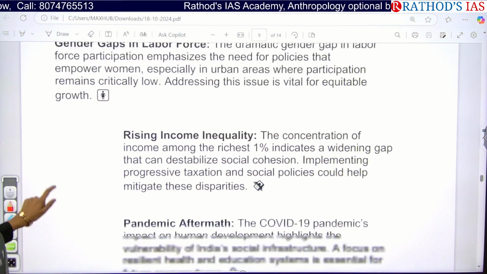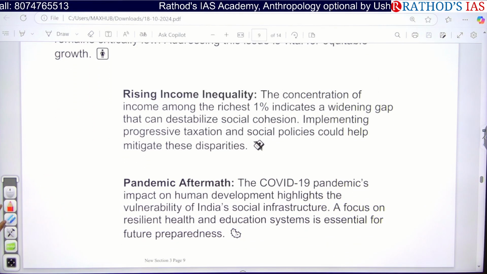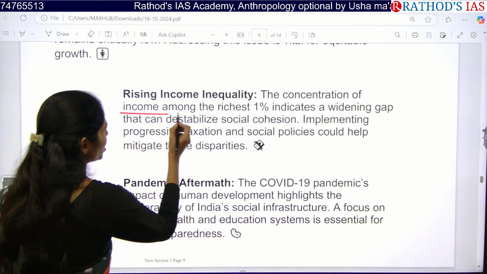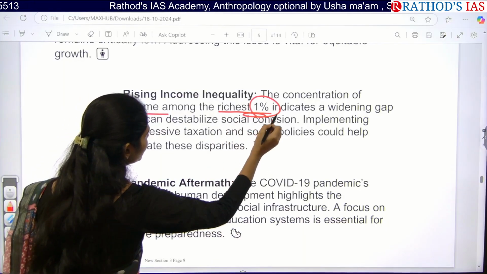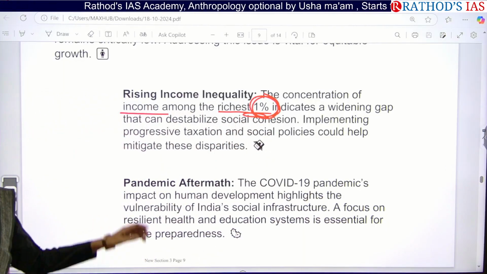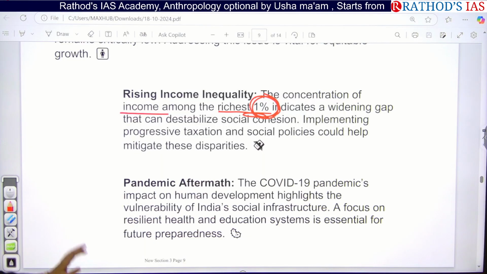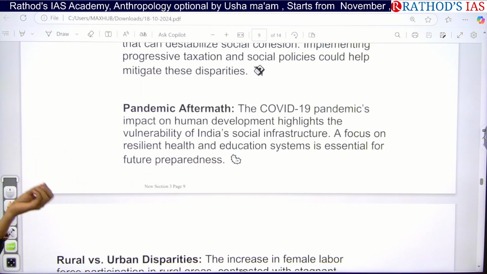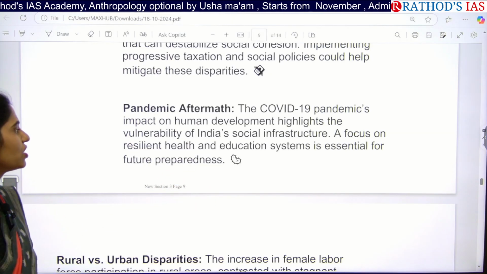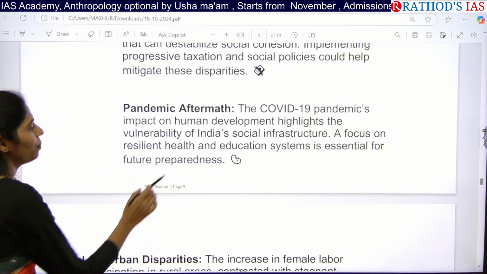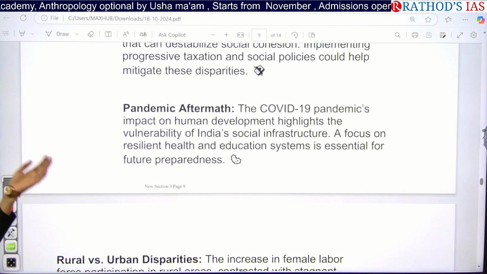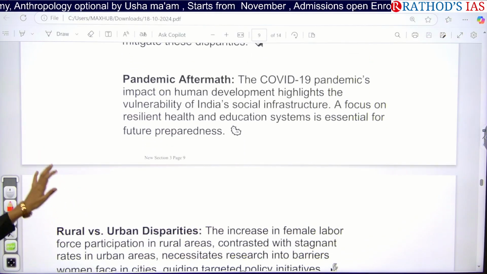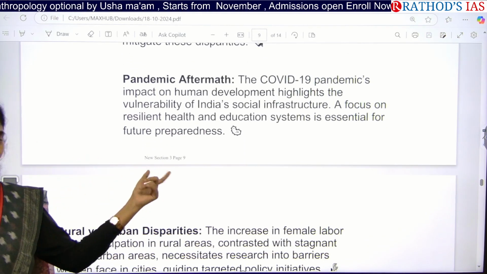Okay, so there is increasing income inequality in India. Especially the concentration of income among the richest 1% indicates a widening gap. Even after this COVID-19 pandemic, the condition was very bad. If you see agriculture, there is no proper resilient health and no proper education system. So we have to focus on these things in our future.